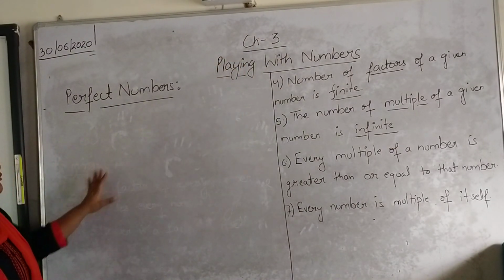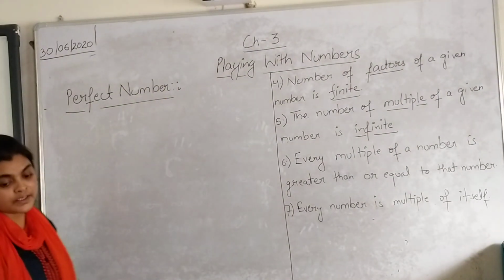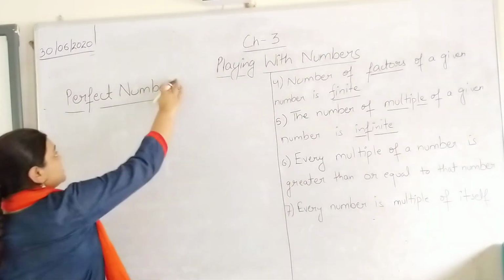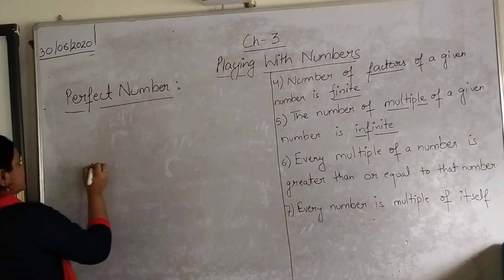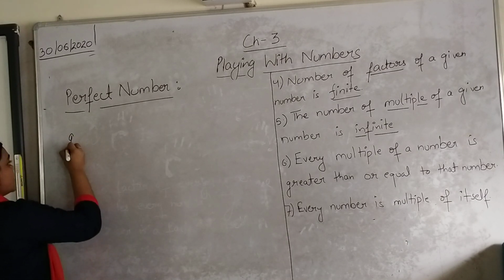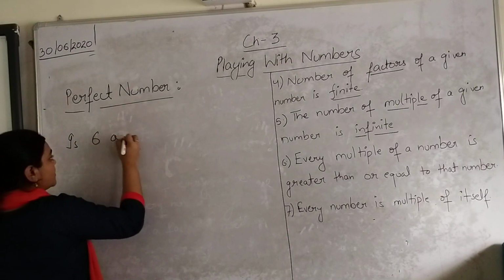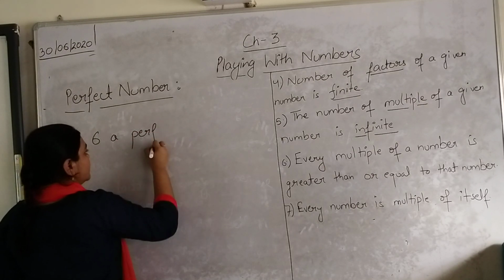Alright, what is a perfect number? Let us see it by an example. Suppose we have to check, is 6 a perfect number?